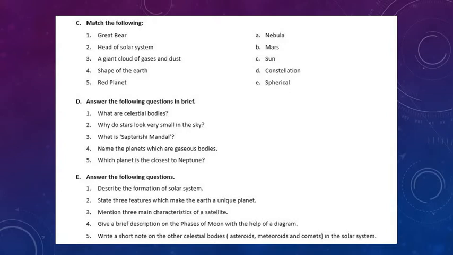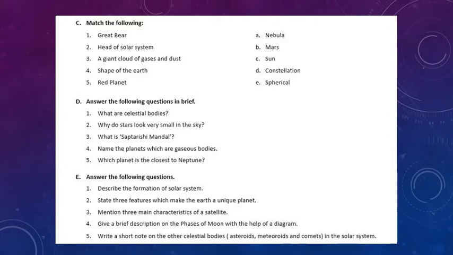Okay? So, I'll repeat it again. All the objects in the sky which appear similar to us are the heavenly bodies. Full stop. The sun, the star, the moon, the planets and other objects are all heavenly or celestial bodies. I hope this is clear.